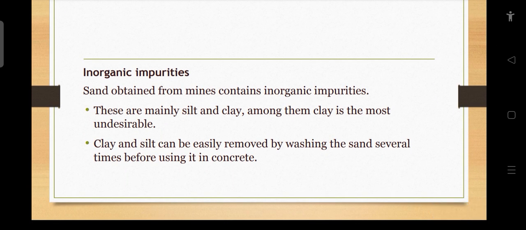Inorganic impurities. Sand obtained from mines contains inorganic impurities. These are mainly slate and clay. Among them, clay is the most undesirable. Clay and silt can be easily removed by washing the sand several times before using it in concrete.